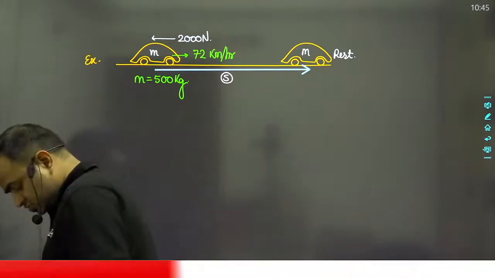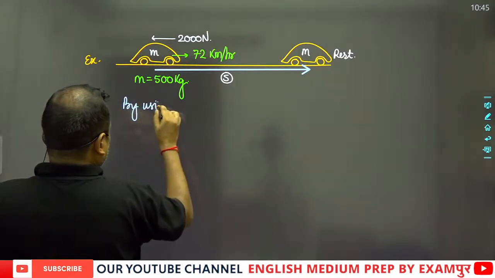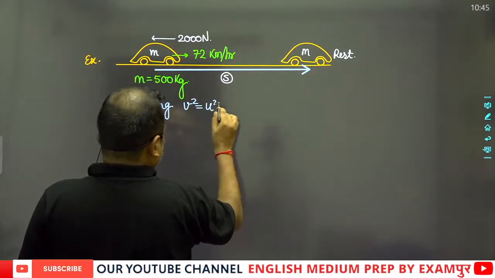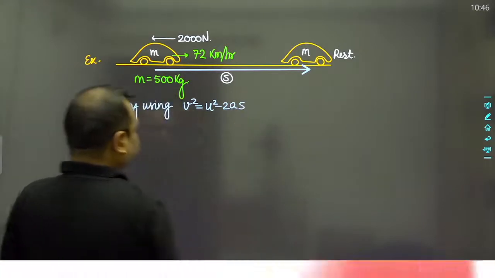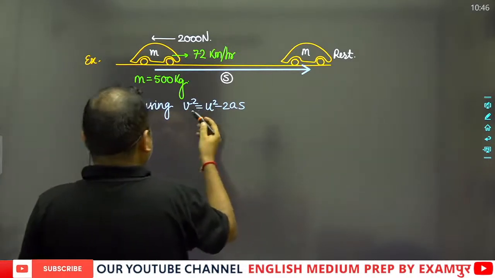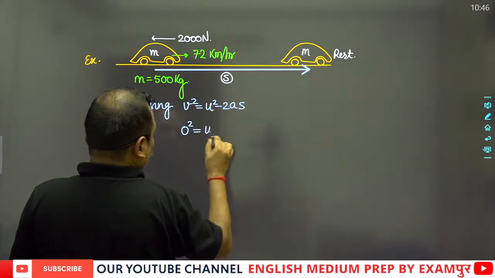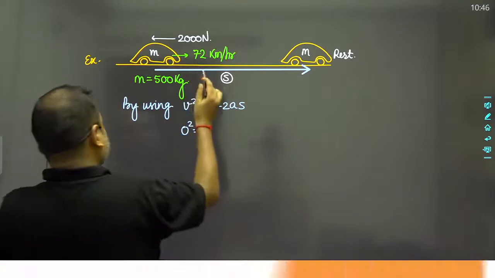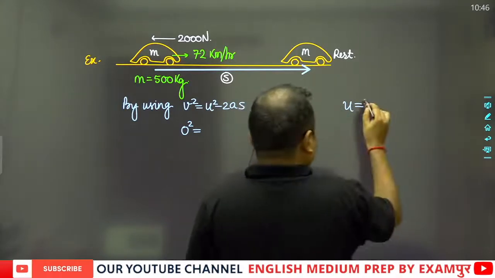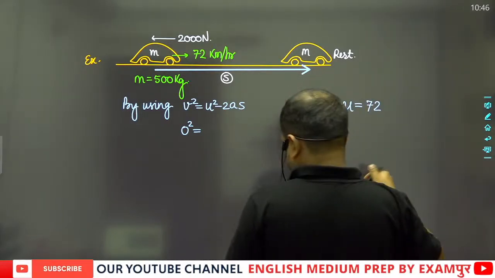Here v square is 0 square, and u is 72 kilometers per hour.